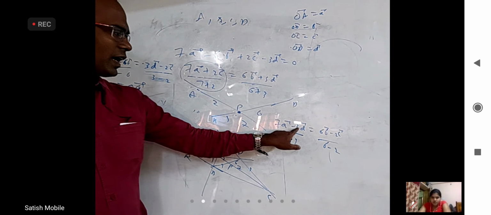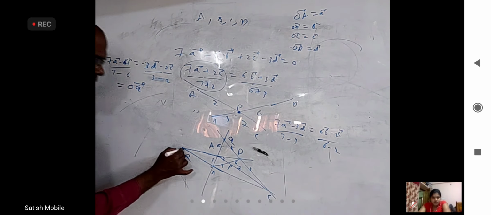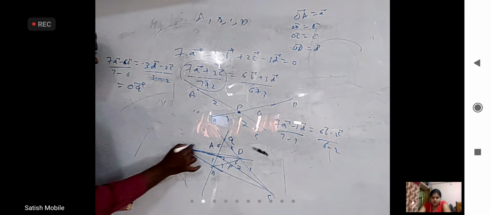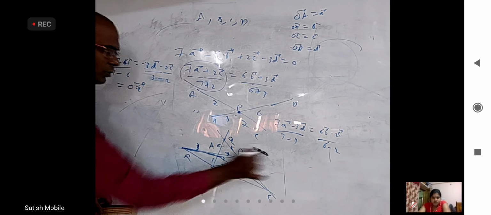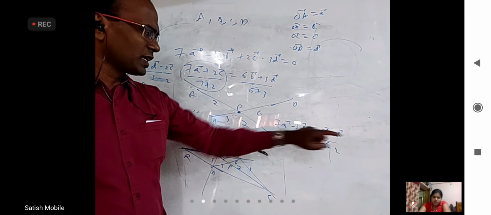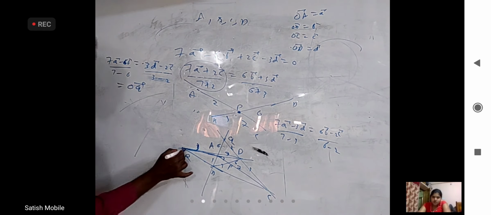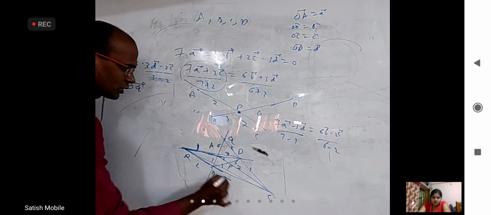And this should divide AD in the ratio 3:7. This should be 3 parts and this should be 7 parts. 3 here, 4 here, total will be 7. Similarly, this should divide BC in the ratio 2:6. This should be 2 parts, this should be 6 parts. So 2 here, 4 here, total 6.